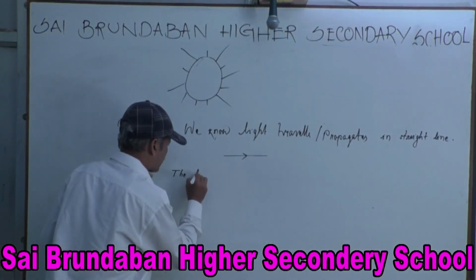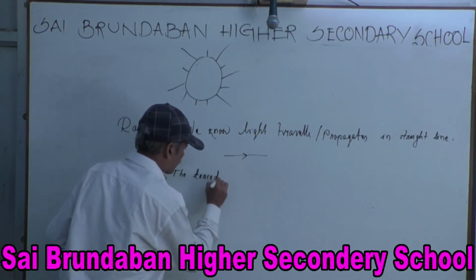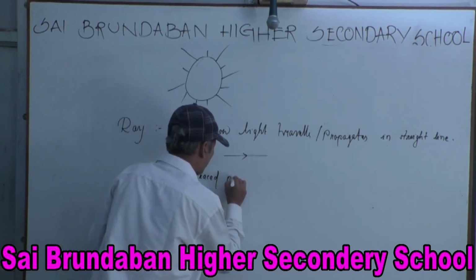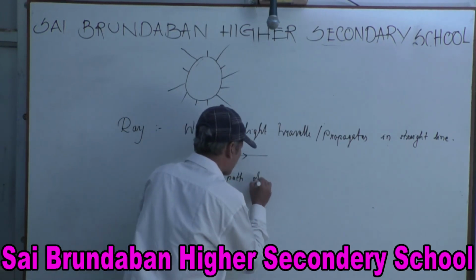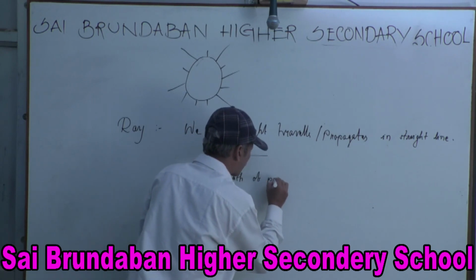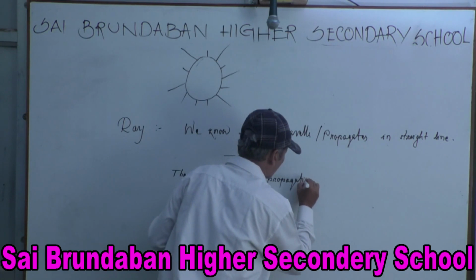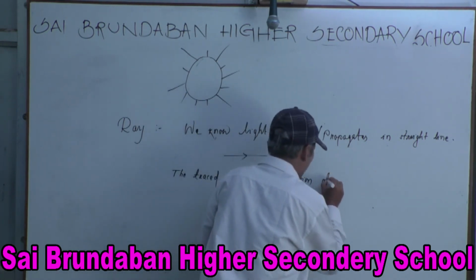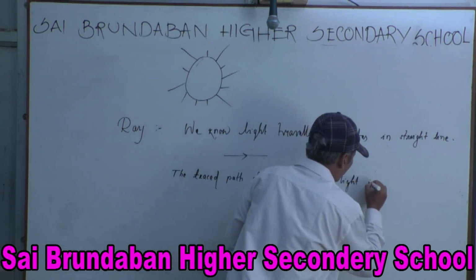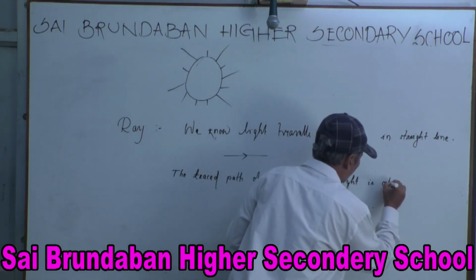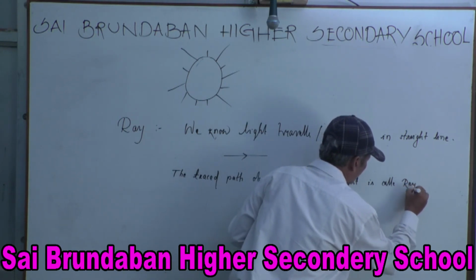The traced path of propagation of light is called a ray.